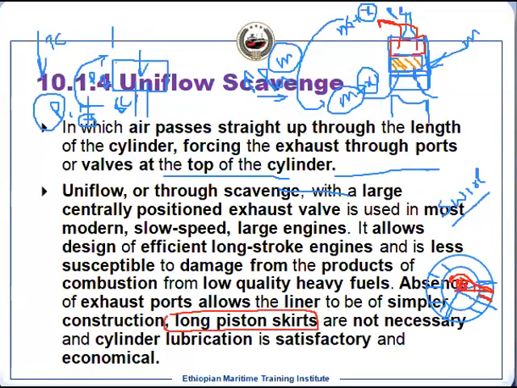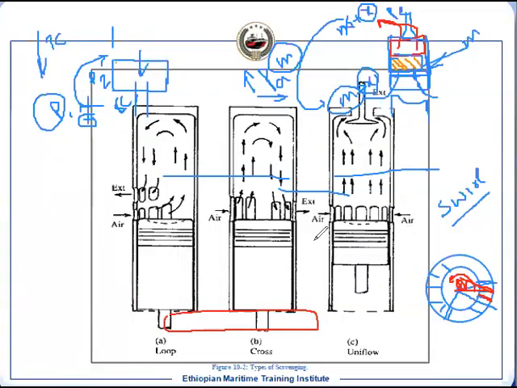So if you see this diagram once again, this is the uniflow scavenging. We have the skirt up to here. This is the crown and this is the lower part of the skirt. So that can be avoided.